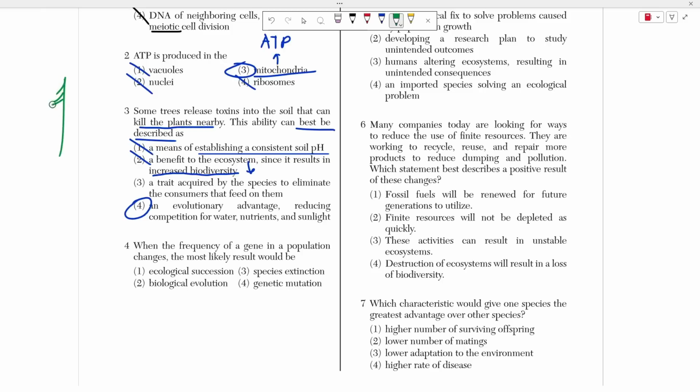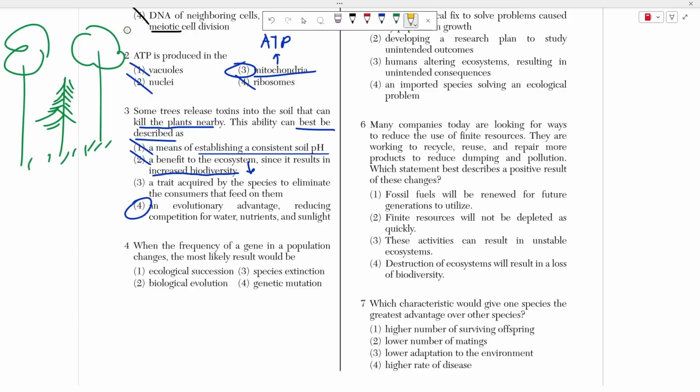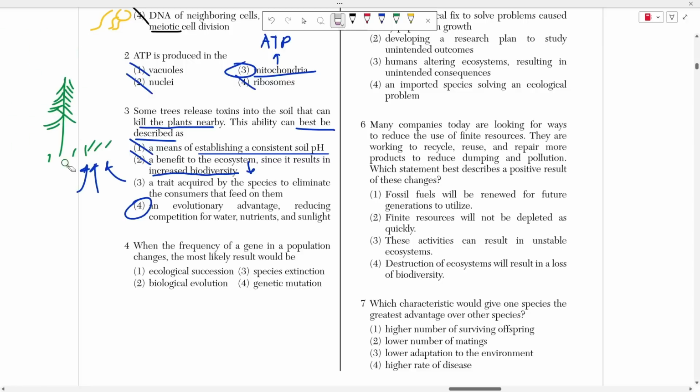And if we think about this, let's say that this is our plant that releases toxins. If it's surrounded by these other trees and these other grasses, all of a sudden, guess what? The sun can get to this plant less effectively, right? These other bigger trees block it off, and at the same time, they suck up all the water from the soil, so this tree can't grow as tall, right? So they're competing over space, over sunlight, over water, and over nutrients. But if all of a sudden this plant releases these toxins, well, this tree dies, the grass is gone, and guess what? It has all of the water it wants, all the sunlight it wants, okay?